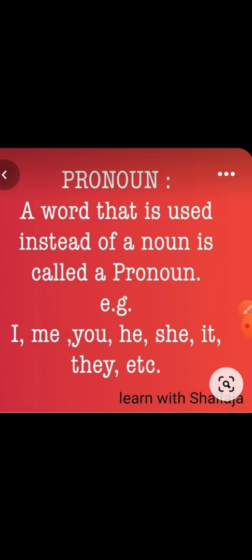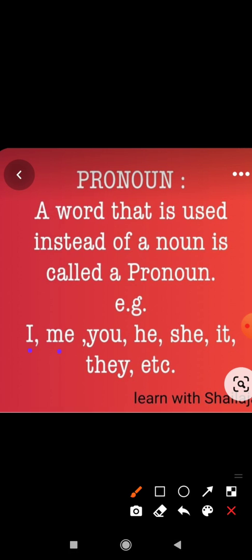So children, tell me what is meant by noun. Noun means nothing but the name of a person, place, thing and animal. We already know that. So here, pronoun means what, children? Pronoun means nothing but a word that is used instead of a noun. For example, I, me, you, he, she, it, they, etc.